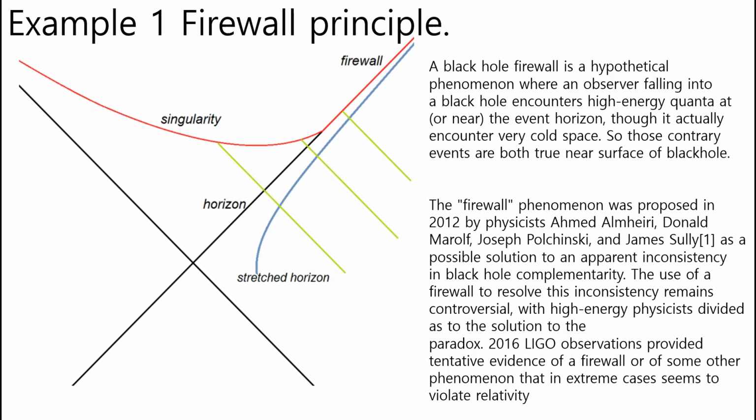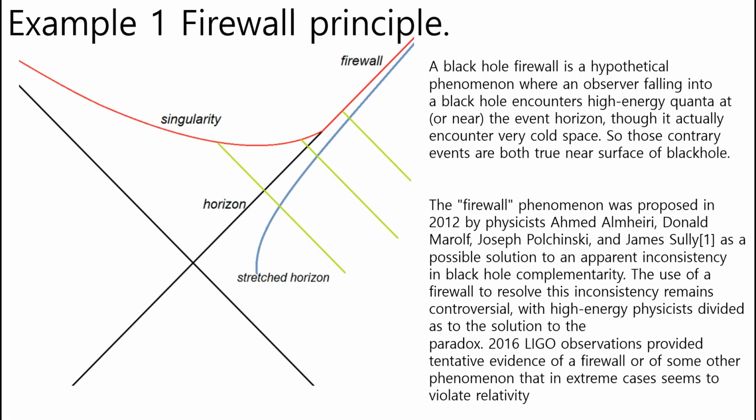Firewall paradox. A black hole firewall is a hypothetical phenomenon where an observer falling into a black hole encounters high-energy quanta at the event horizon, though it would otherwise encounter very cold space, so those two descriptions cannot both be true near the surface of the black hole. The firewall phenomenon was proposed in 2012 by physicists Ahmed Almheiri, Donald Marolf, Joseph Polchinski and James Sully as a possible solution to an apparent inconsistency in black hole complementarity. The use of a firewall to resolve this inconsistency remains controversial, with high-energy physicists divided as to the solution to the paradox.